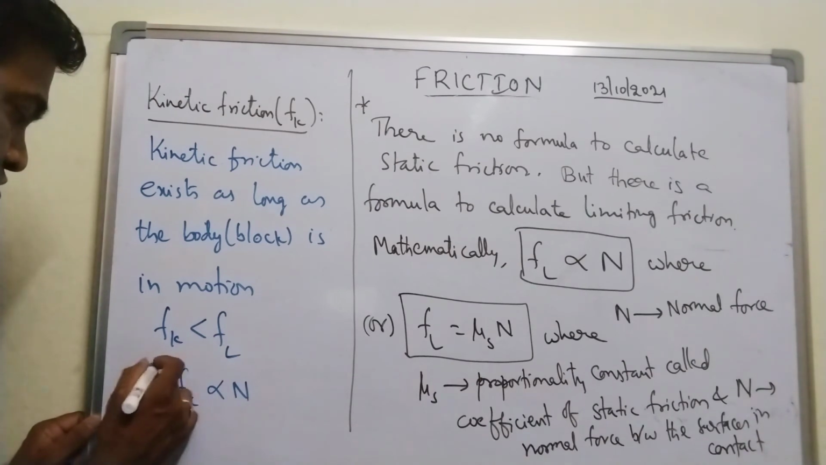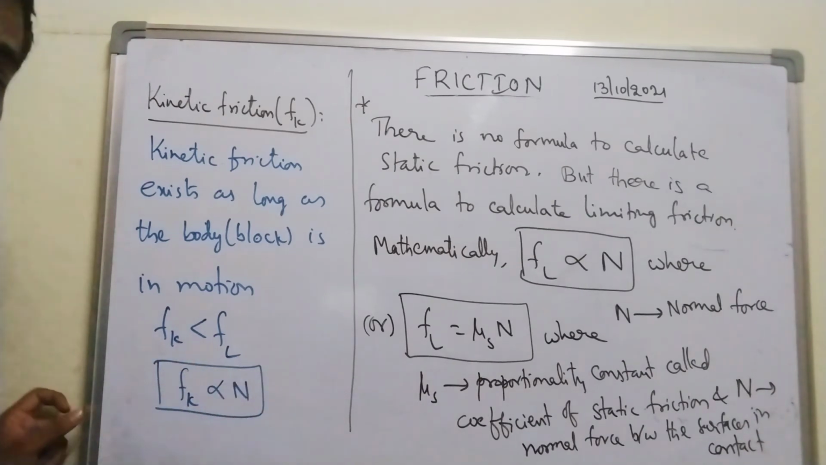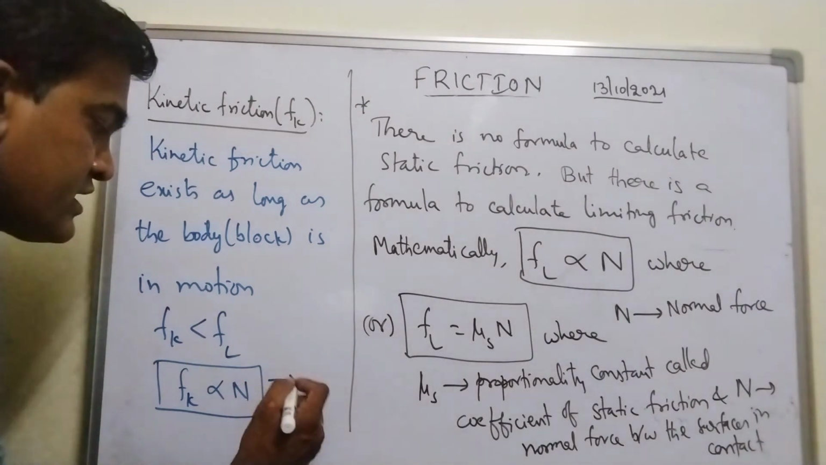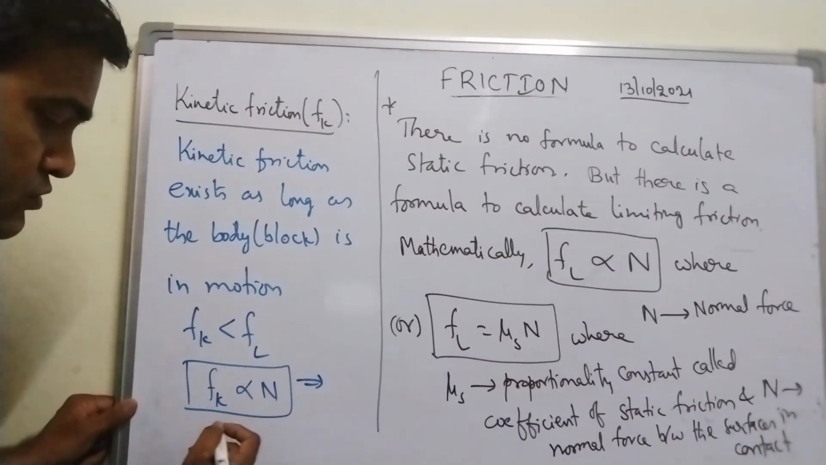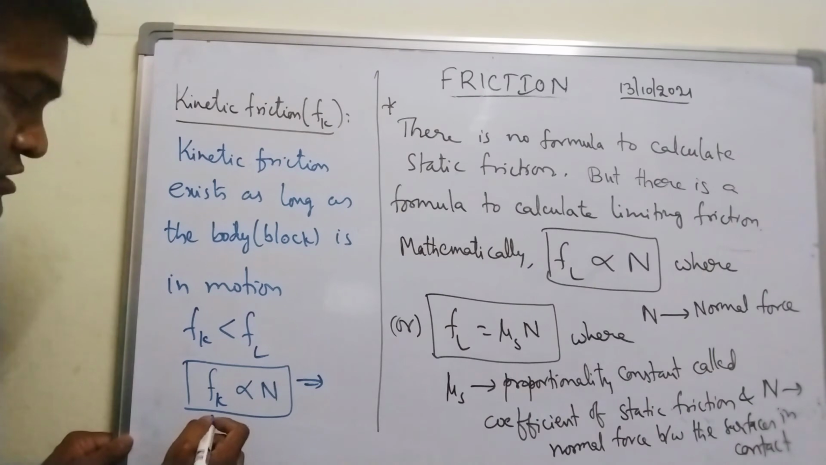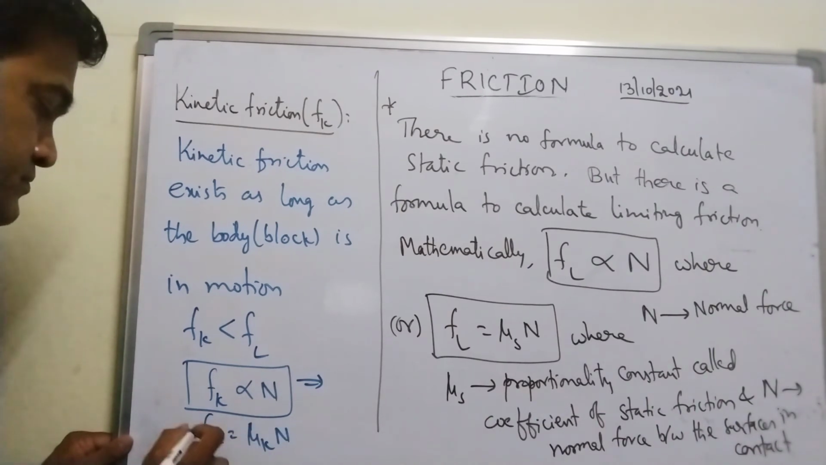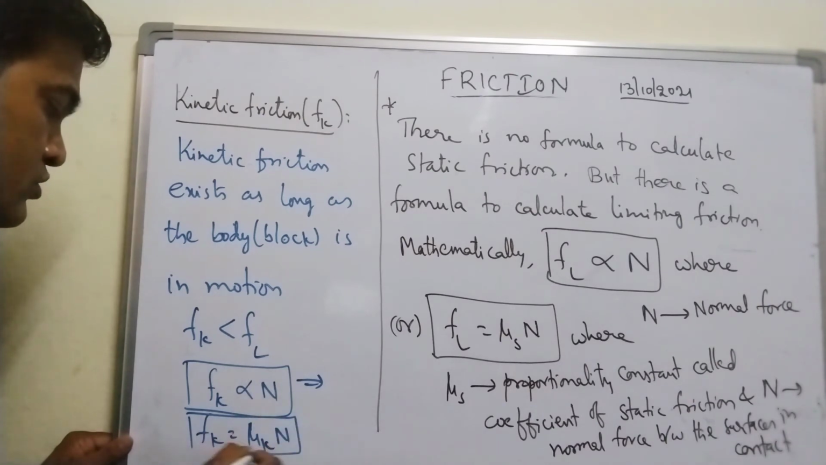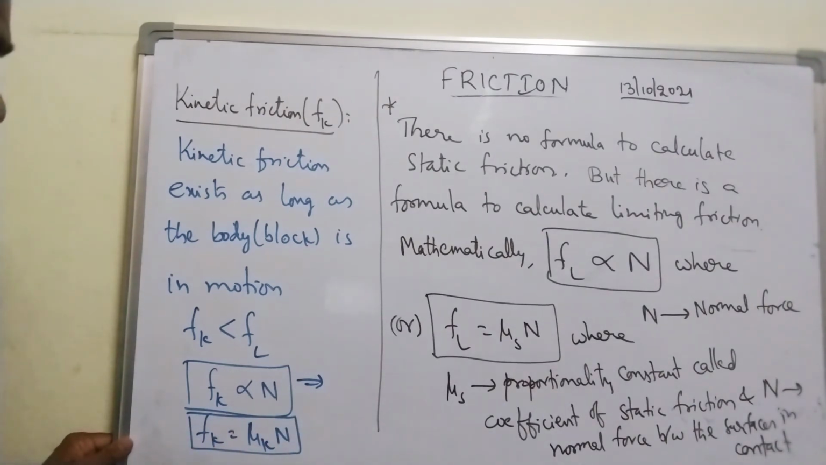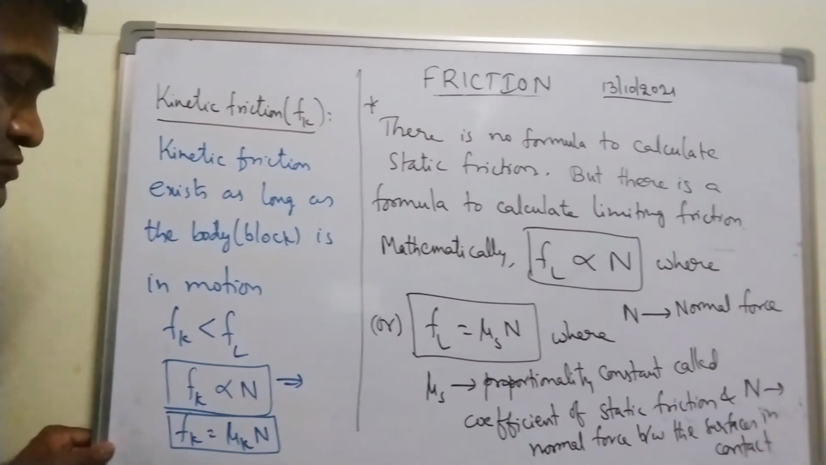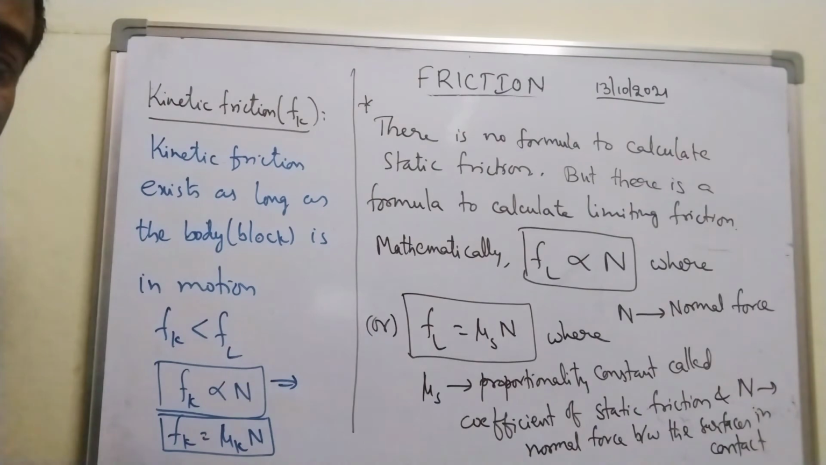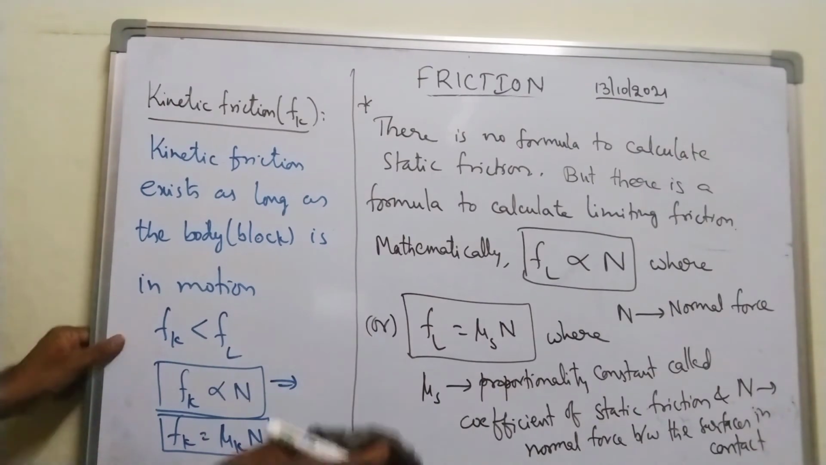Similarly, mathematically I can write the formula for kinetic friction: Fk is also directly proportional to normal force. So from this I can write Fk is equal to mu k into N. What is this mu k called? Mu k is the proportionality constant called coefficient of kinetic friction.